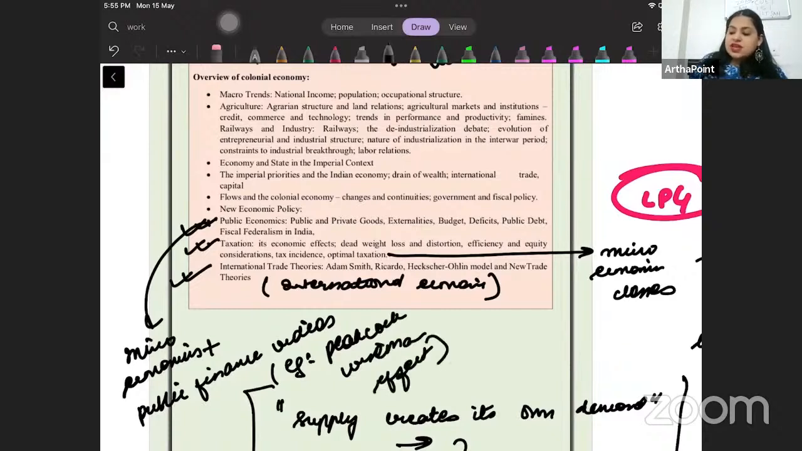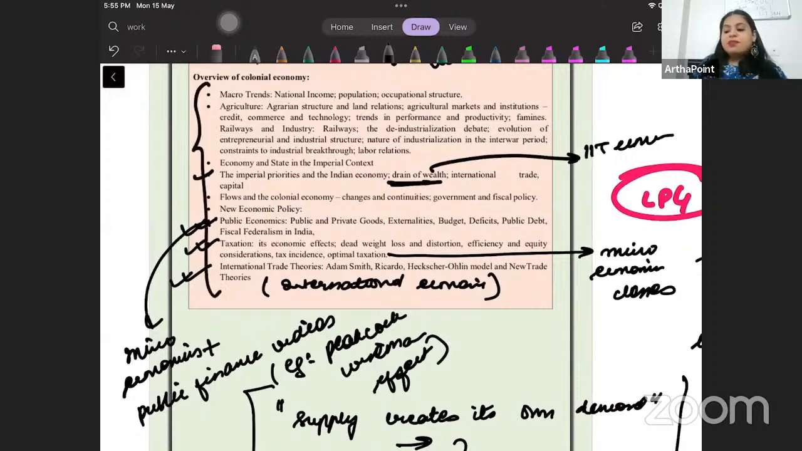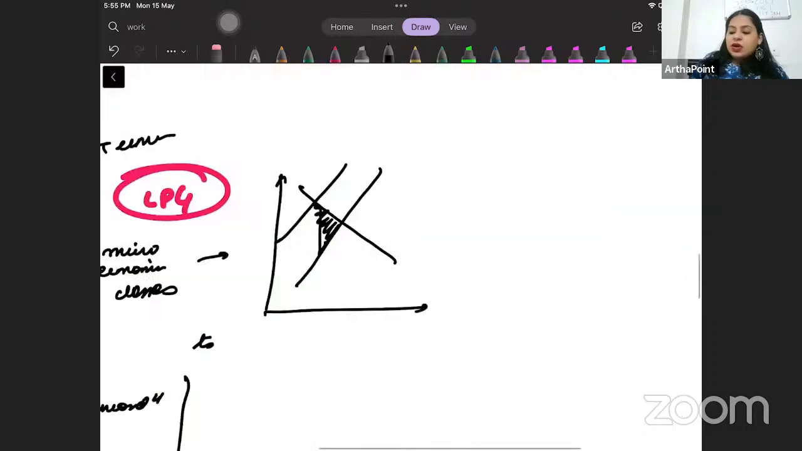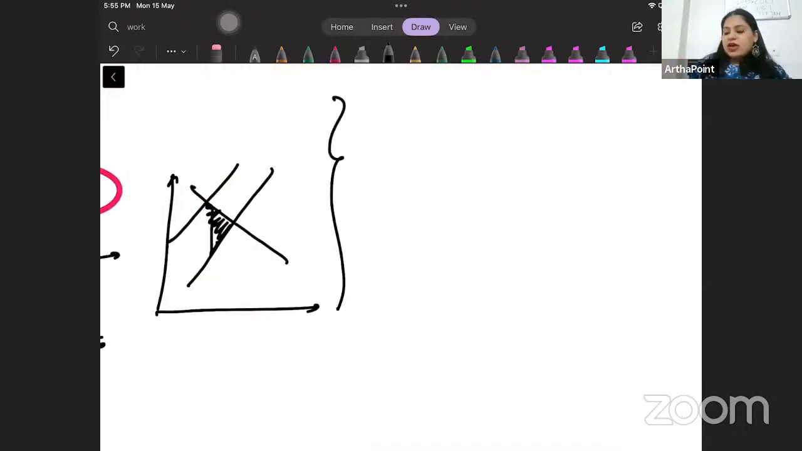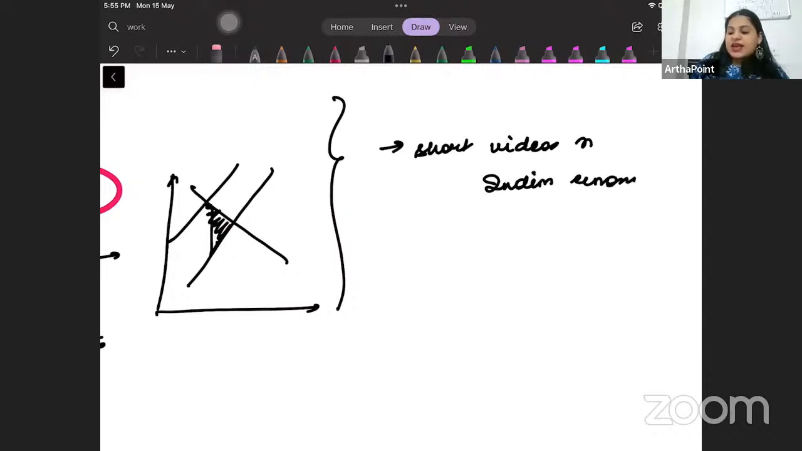Drain of wealth, this is again what has been covered as part of IIT economics. But apart from this, because I understand that that may not be enough, I am going to go ahead and add quickly within this week some more short videos on Indian Eco within the portal. Plus, as I said, I will add topic oriented